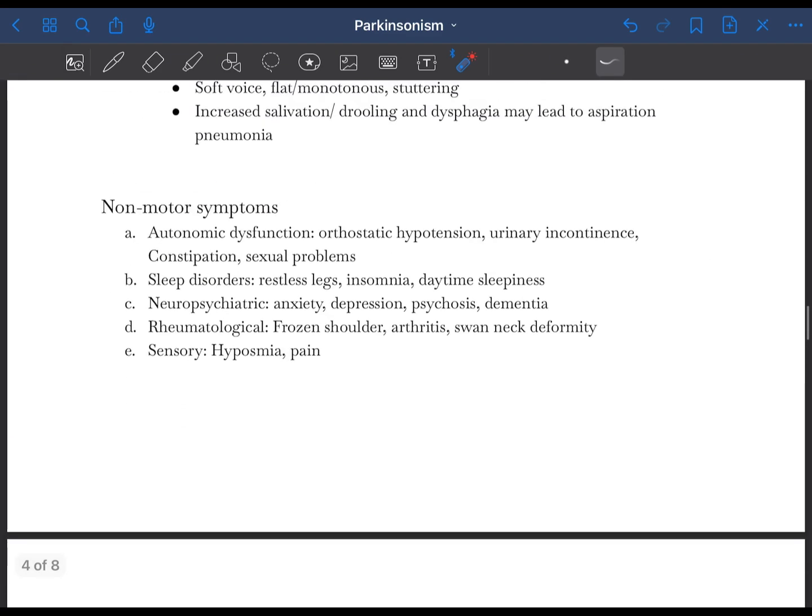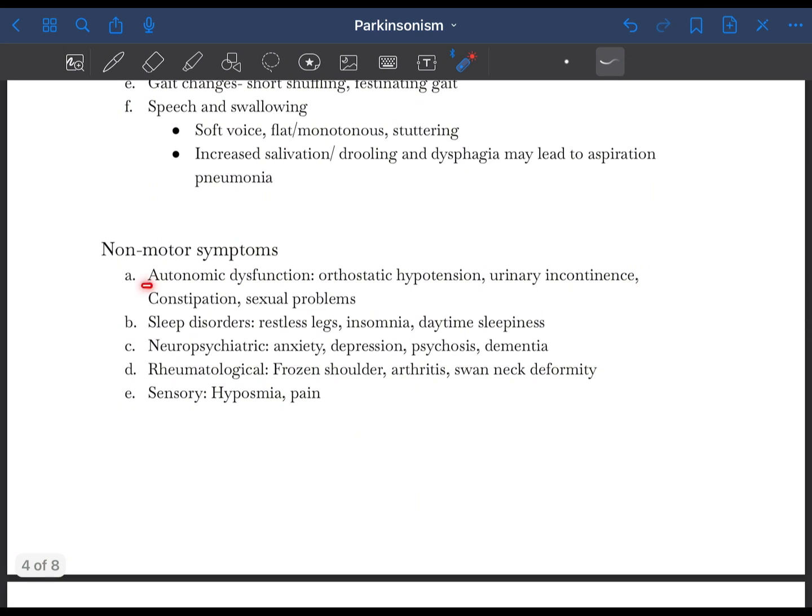Now let's talk about the non-motor symptoms. Non-motor symptoms include autonomic dysfunction, including orthostatic hypotension, urinary incontinence, constipation and sexual problems; sleep disorders including restless legs, insomnia and daytime somnolence; neuropsychiatric features like anxiety, depression, psychosis and dementia; rheumatological features like frozen shoulder, arthritis, swan neck deformity; and sensory problems like hyposmia and pain. Hyposmia refers to decreased smell sensation. So yeah, these were the clinical features of Parkinson's disease.